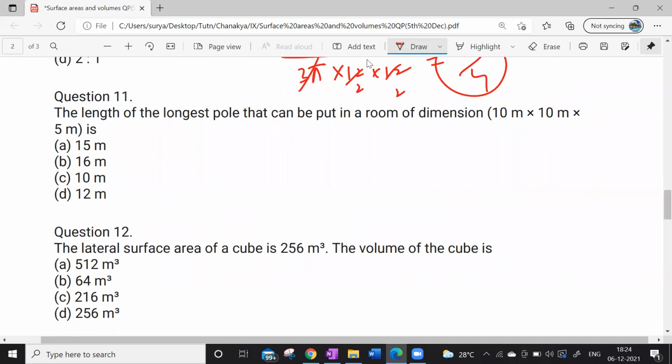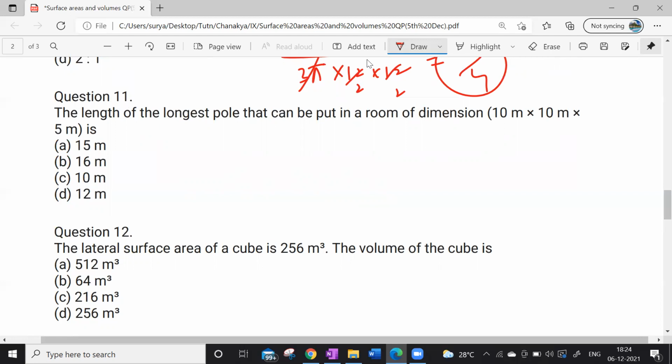The length of the longest pole that can be put in a room of given dimensions. Longest pole. This is a very good question. How many have done this? So what is the meaning? We have to find the body diagonal. Yes, very good. It will be root of L square plus B square plus H square.